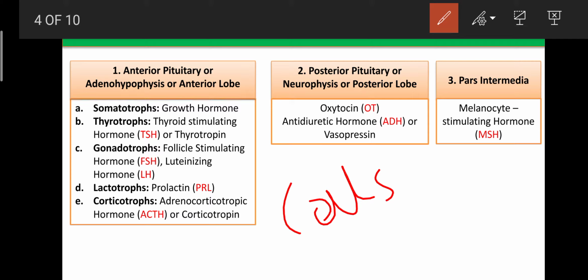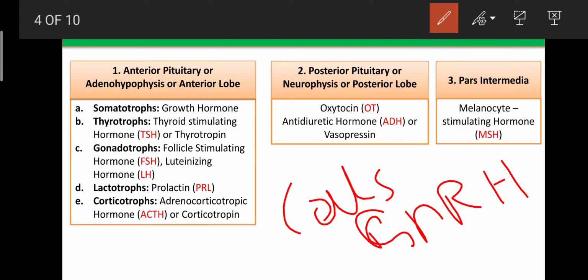For example, somatotropes receive growth hormone releasing hormone from the hypothalamus. This hormone reaches the somatotropes, which then synthesize and release the growth hormone.